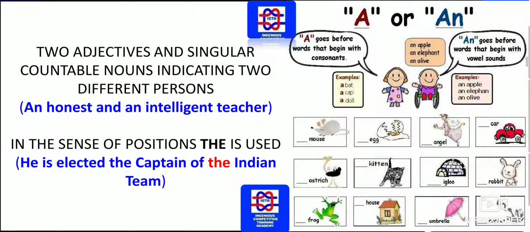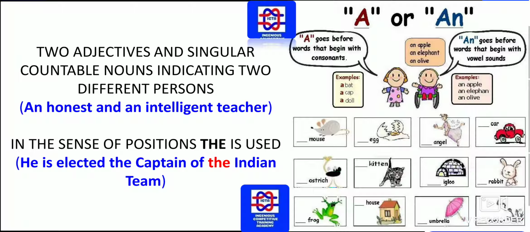Here, as you can see to the right, two adjectives and singular countable nouns indicate two different persons. As you can see, an honest and an intelligent teacher. It is of two different persons. Here, an honest is one guy and an intelligent is another guy.